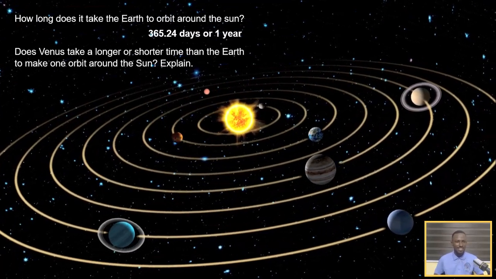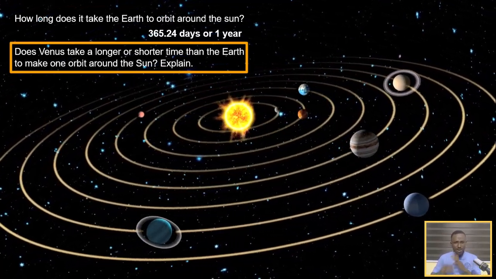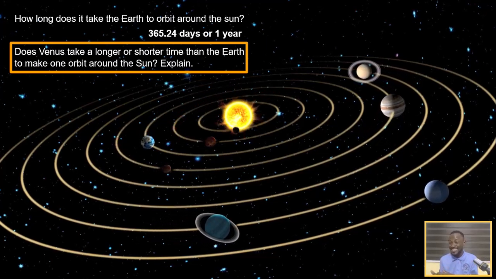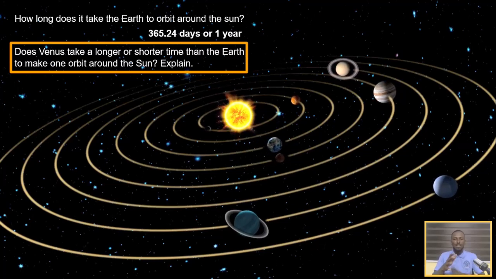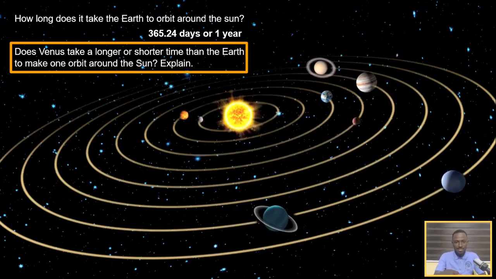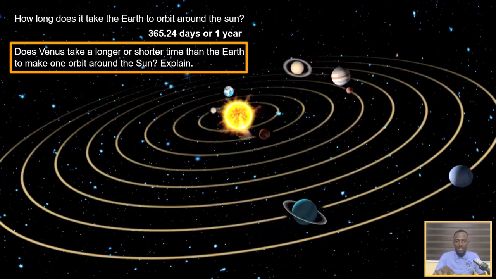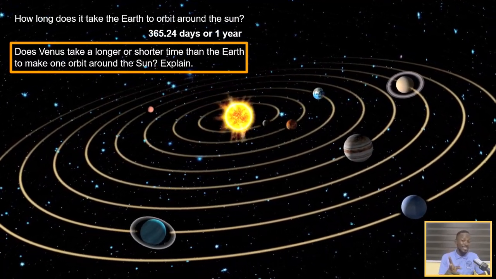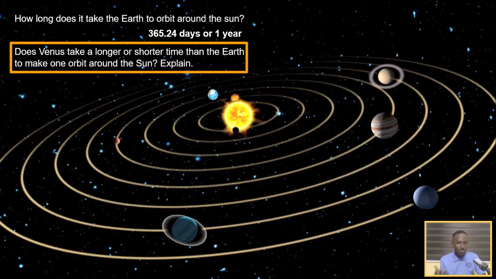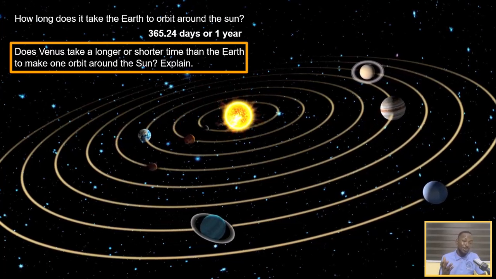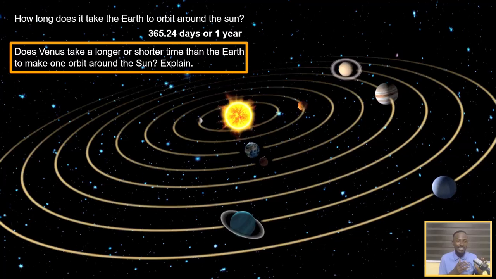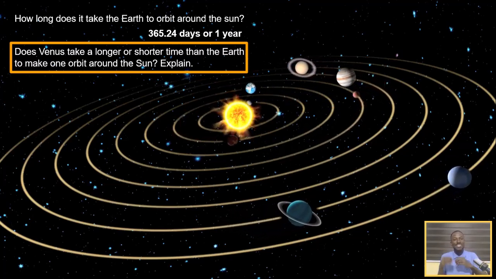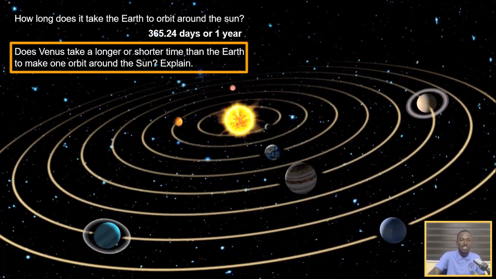The next question is, does Venus take a longer or shorter time than the Earth to make one orbit around the sun? Explain. Now pay a very close look at the movement. Venus is actually the second planet in the solar system and Earth is the third. And from our previous slide, which one moves faster? It's obvious that Venus takes a shorter time than the Earth to make one orbit around the Sun.